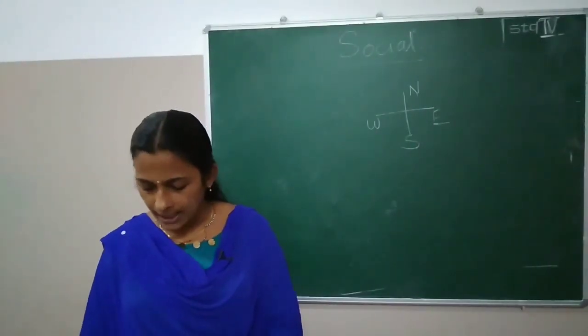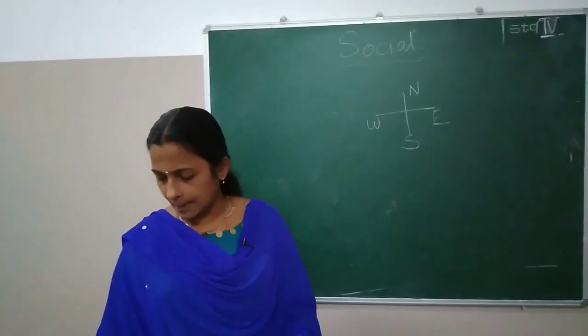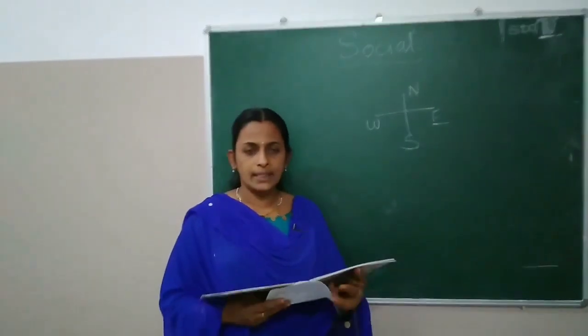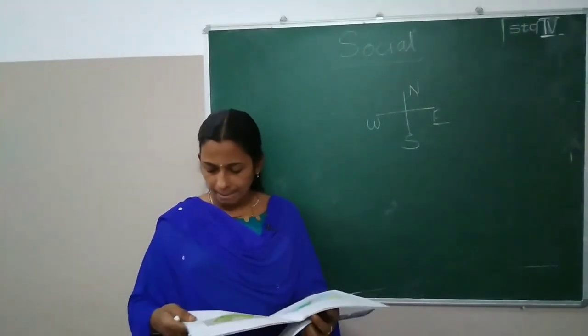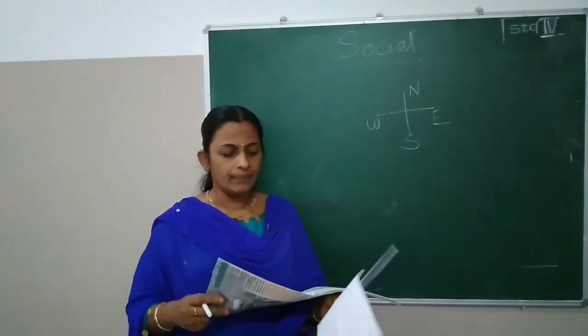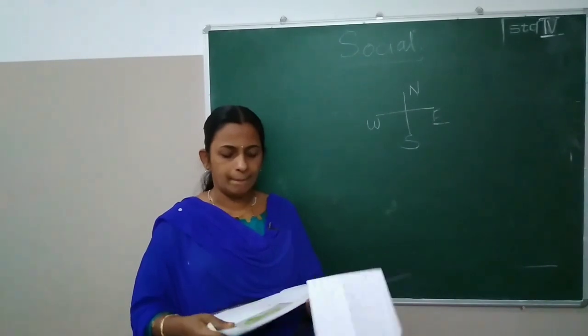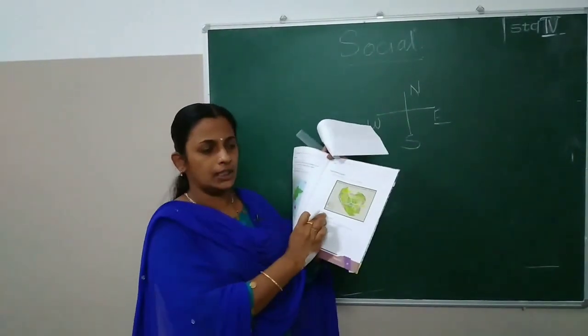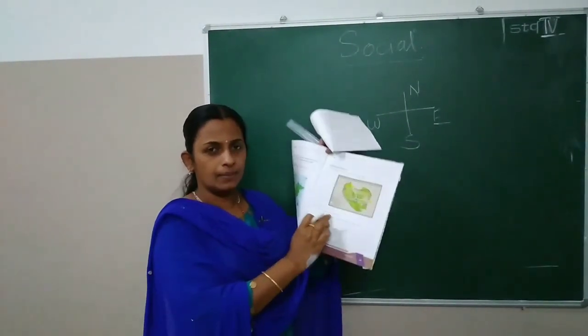See, this one is your homework question. Take your workbook, page number 25, question number 14. You can see one picture there. Is it clear?